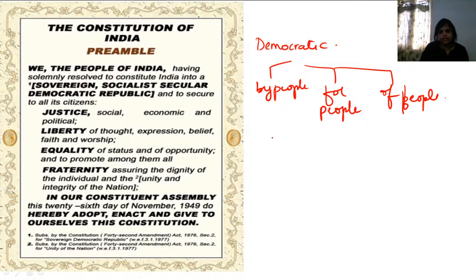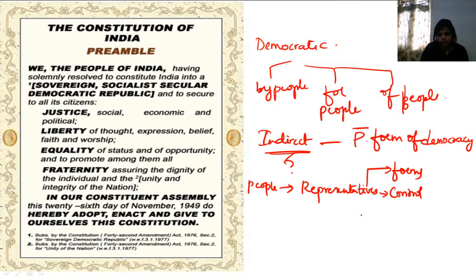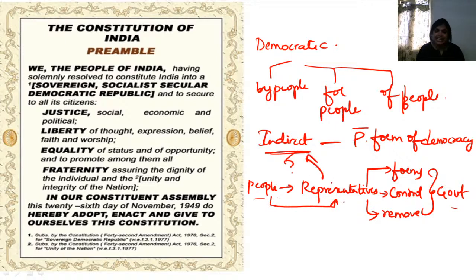In India, we have democracy in an indirect manner, by the parliamentary form of democracy. How can you say it is indirect? The people appoint their representatives. Now these representatives form, control, and remove the government. So people are not directly doing it. Instead, people are doing it through their representatives, and so you call it indirect democracy.